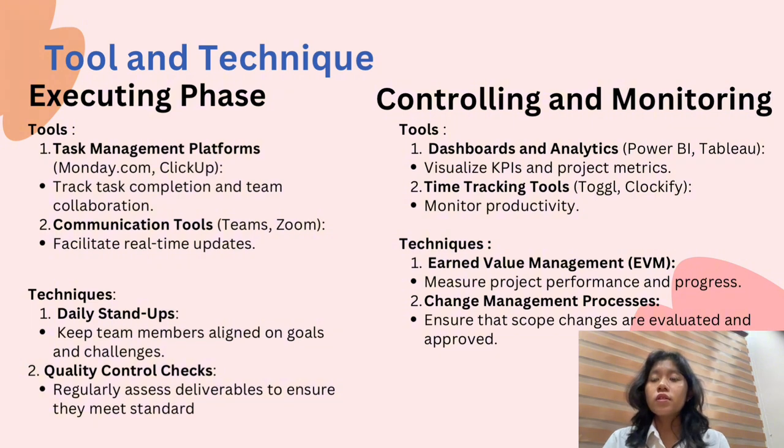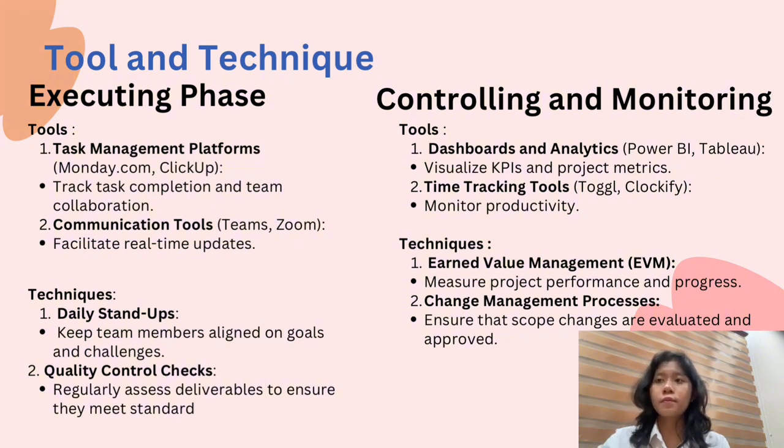So for the controlling and monitoring phases, the tools we use are dashboards and analytics. We visualize the KPIs and project metrics. We also use time tracking tools to monitor the productivity of the projects. The technique we use is earned value management, where we measure project performance and progress. And then we also use the change management process, where we ensure the scope changes are evaluated and approved from